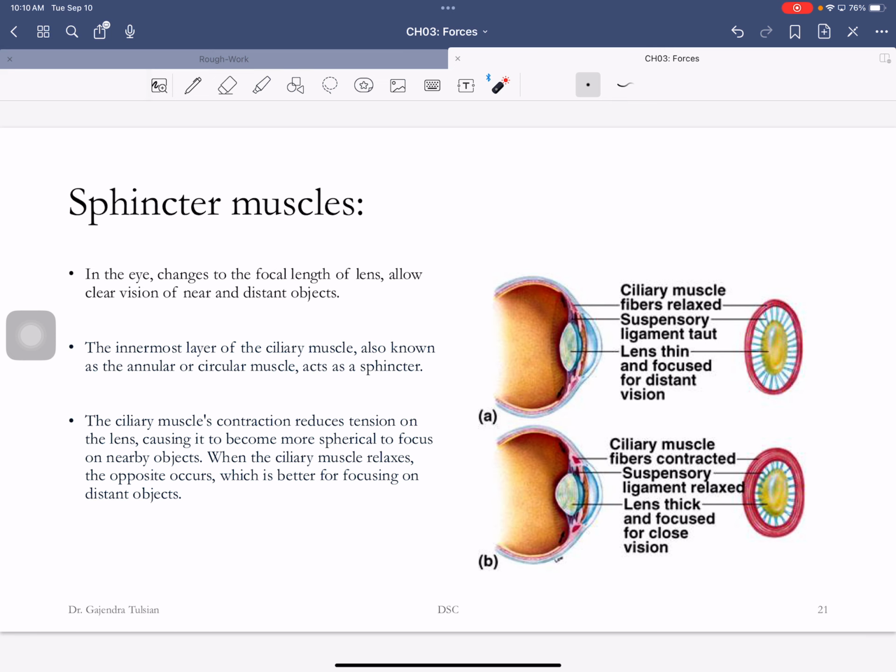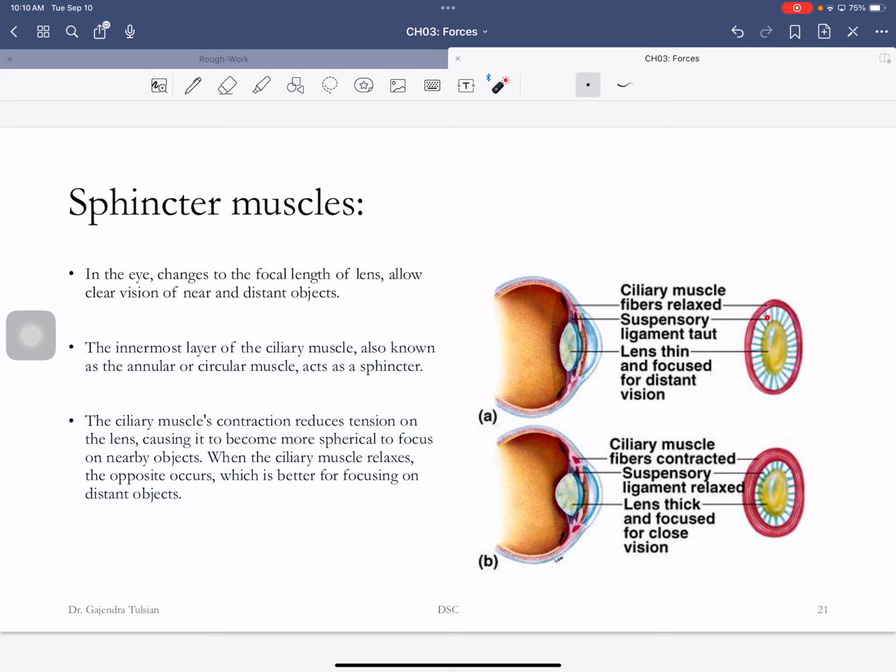Here's another example. There's the eye lens, and around the eye lens is a sphincter muscle that contracts the eye. The function of the lens is to have an image focused on the retina. When you are looking at objects that are far away, this sphincter muscle is relaxed.